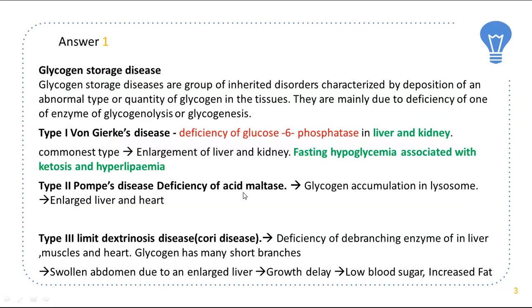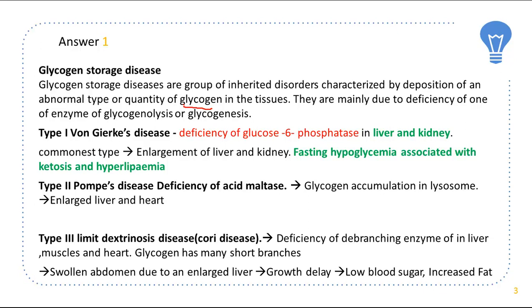Glycogen storage diseases are a group of inherited disorders that are characterized by deposition of abnormal type or quantity of glycogen in the tissue. They are mainly due to deficiency of one of the enzymes of glycogenolysis or glycogenesis. Different types of glycogen storage disease are type 1, that is von Gierke's disease. This is due to deficiency of glucose 6 phosphatase in liver and kidney, and is the commonest type. So in type 1 there is enlargement of liver and kidney, hypoglycemia is associated, ketosis and hyperlipidemia.